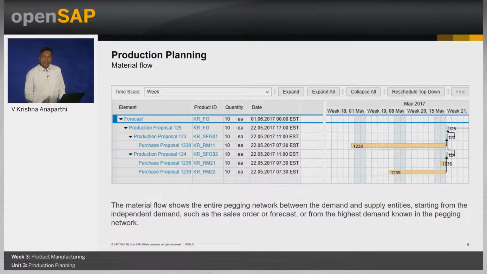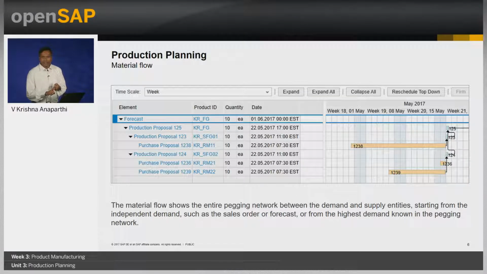The other key element of the ByDesign system is the material flow. The material flow shows the entire pegging network between the demand and the supply entities, starting from the independent demand, for example sales order and forecast, to the highest demand known in the pegging network. The material flow shows important information in relation to the unpegged quantity and pegged quantity.